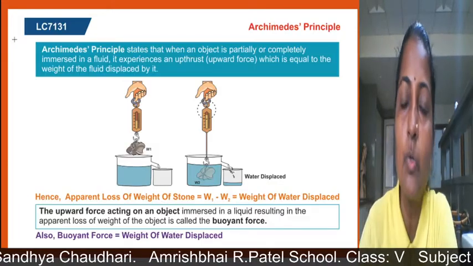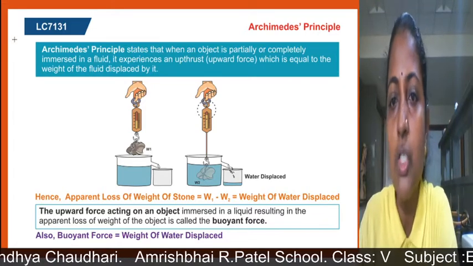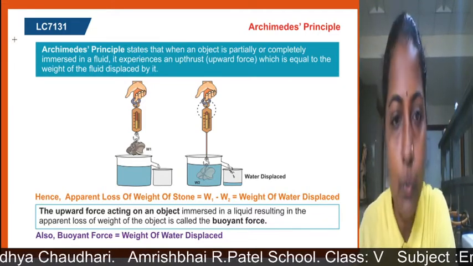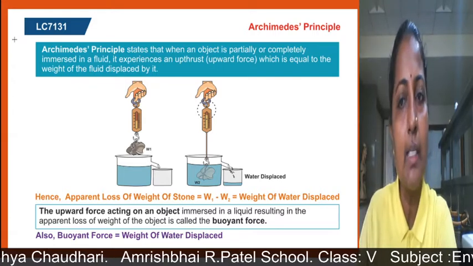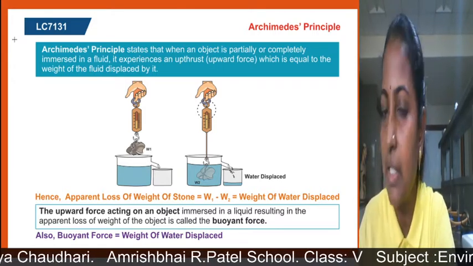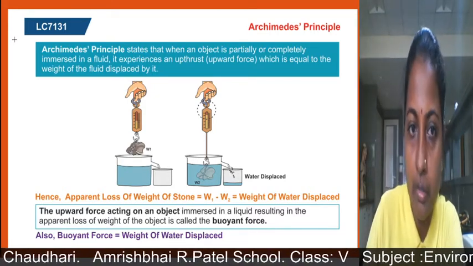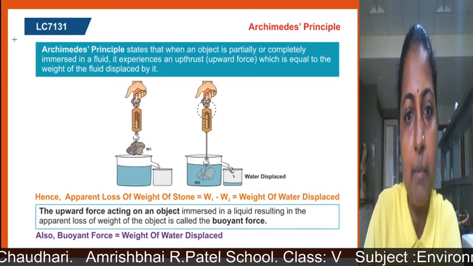Now here we will see about Archimedes' principle. It states that when an object is partially or completely immersed in a fluid, it experiences an upthrust, an upward force, which is equal to the weight of the fluid displaced by it. Here you can see some amount of water is displaced by that particular stone. So that is the displaced water.